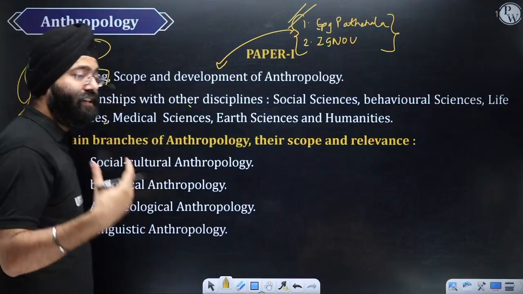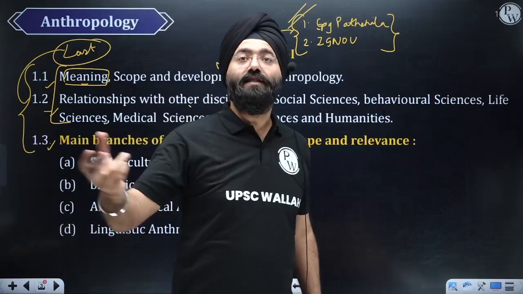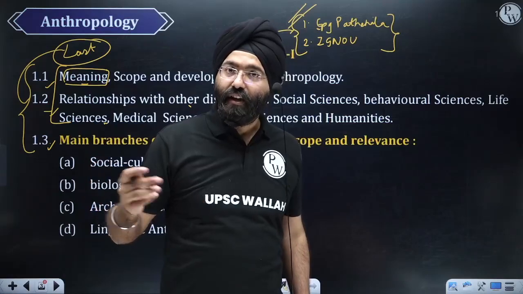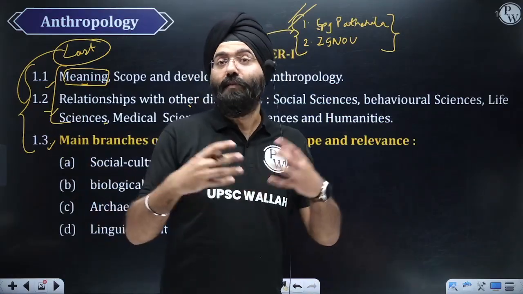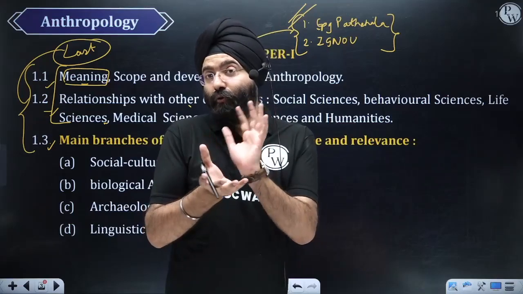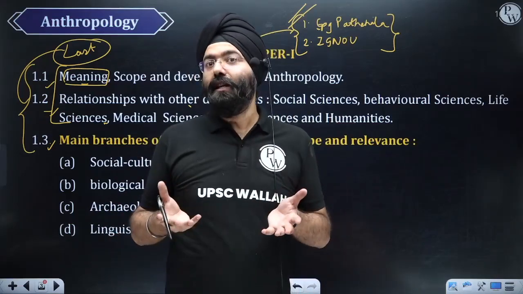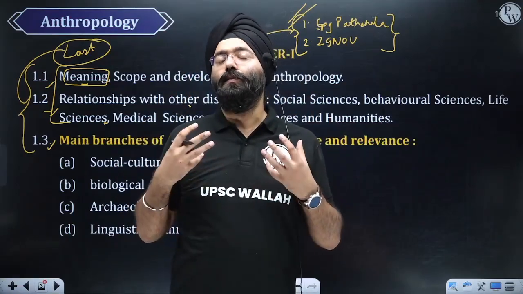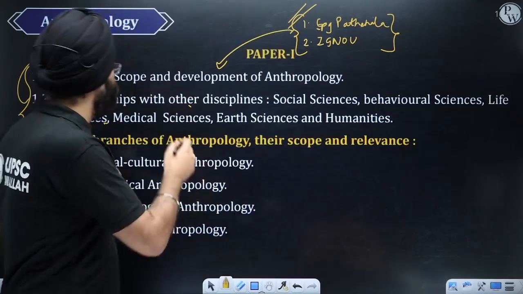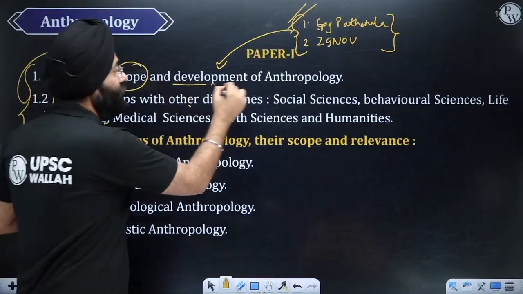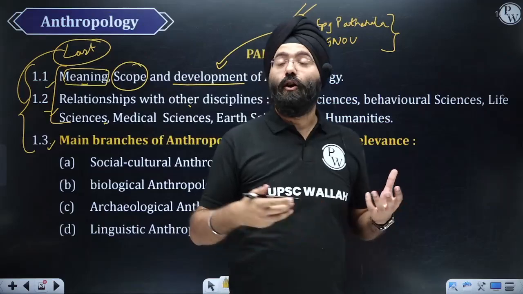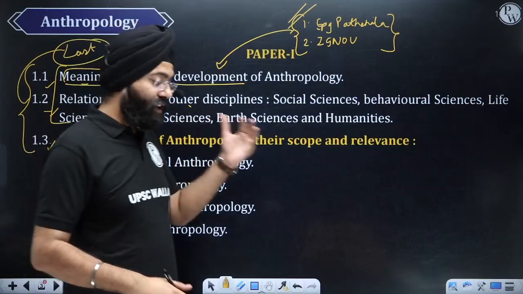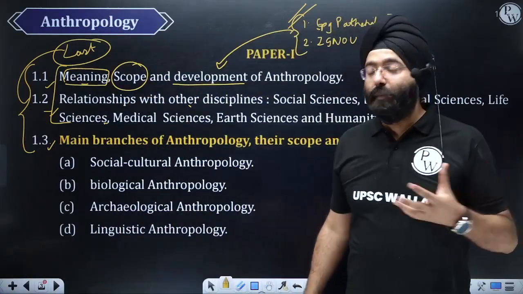For example, if you're writing the meaning, many people misinterpret it as simply a definition. Now, meaning can have various aspects. A simple meaning can be there, an etymological meaning can be there, various other dimensions of meaning can be there. So how to find the various dimensions of a particular meaning, that we're going to do in the classroom, so that you understand what the meaning is and what anthropology is, right? Scope. Then we're going to do the development also, how the subject or discipline of anthropology evolved.